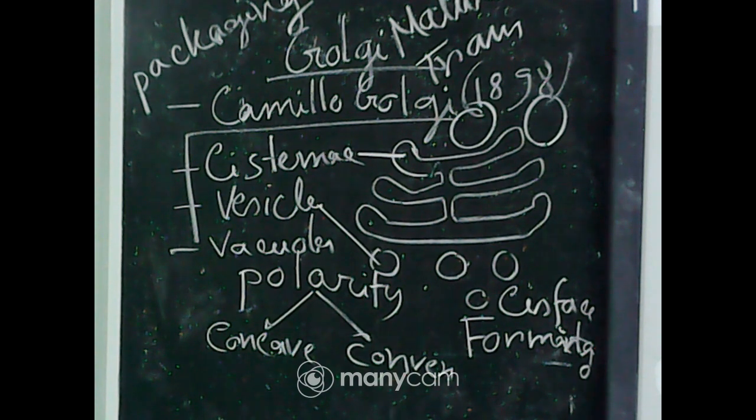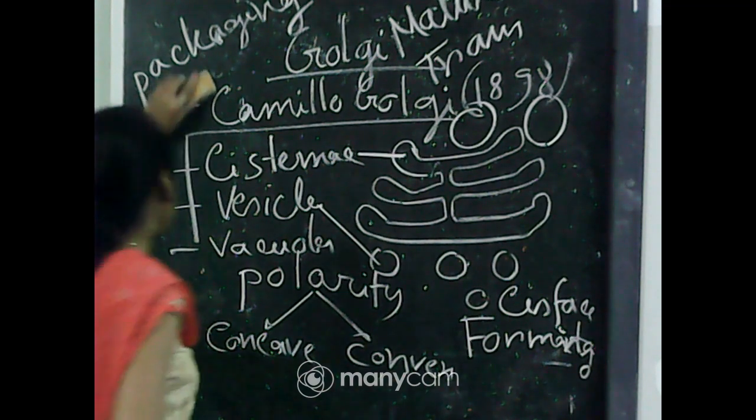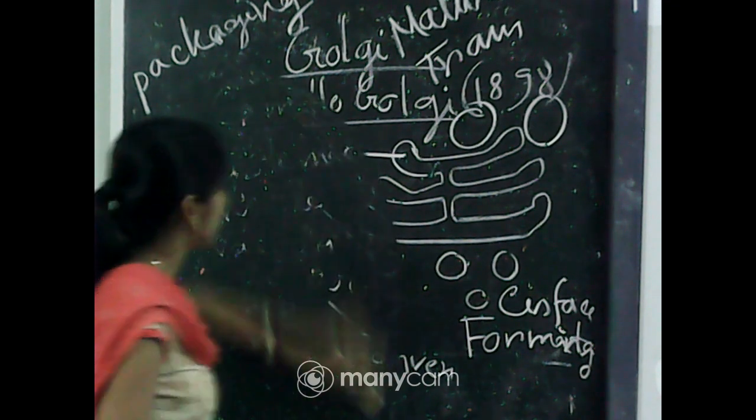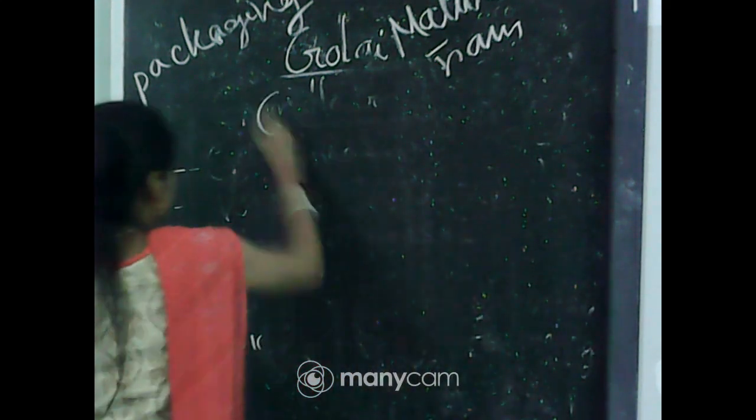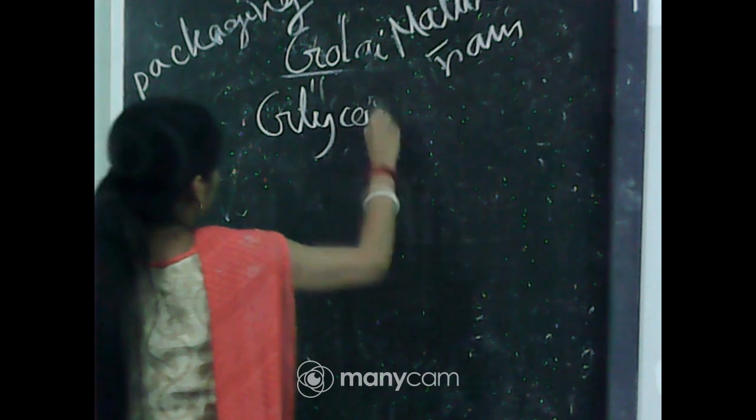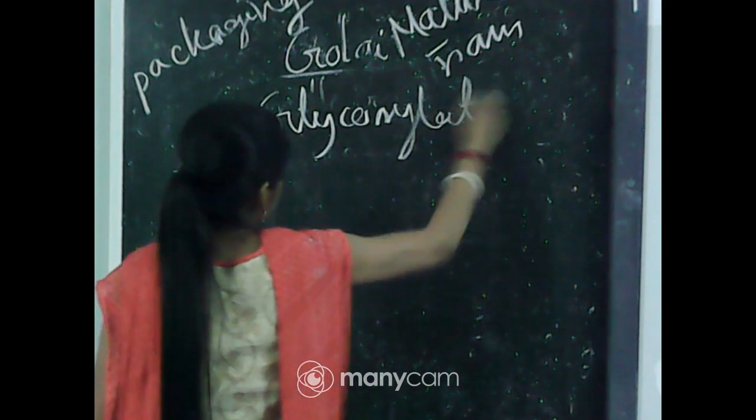Another important function of the Golgi apparatus is glycosylation. So what is glycosylation?